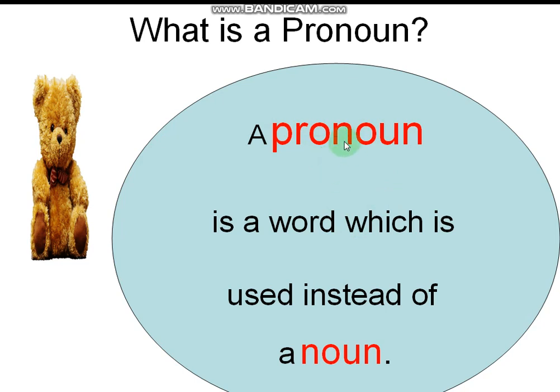Pronoun tells us about the noun only. Already we have seen what a noun is. A noun is the name of a person, of a place, of a bird, or of an animal, or it may be the name of a thing. So we have to remember, a pronoun tells us about a noun only.